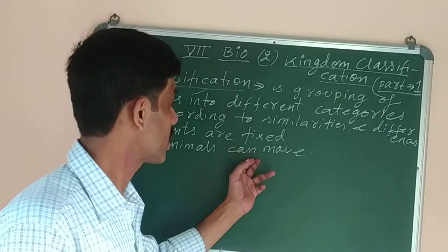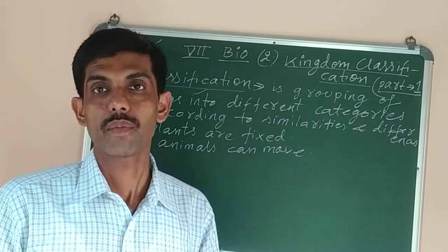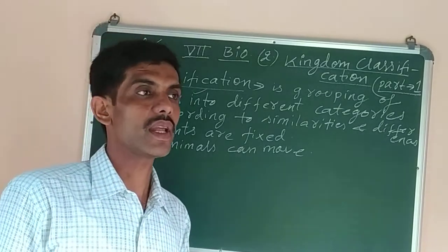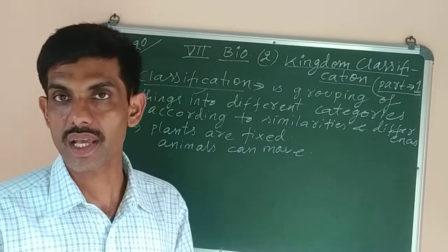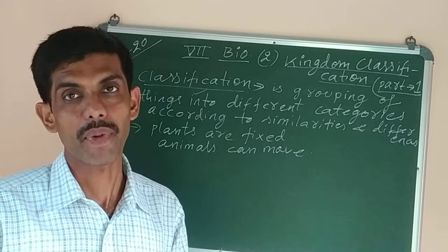So animals can show movement, plants cannot. Plants can make their own food by photosynthesis, animals cannot prepare their own food. Similarly, some organisms are made up of a single cell, they are called unicellular. Some are made up of many cells, they are called multicellular.